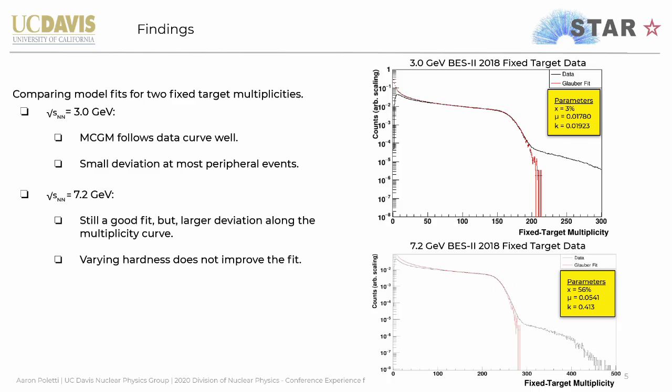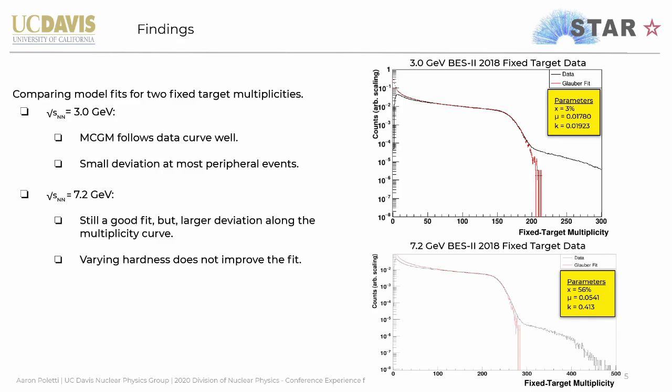In this study, I've analyzed energies in the fixed target range with the free hardness parameter. At 3 GeV, the Glauber model fits the multiplicity curve well, with small deviations in the most peripheral events. You can see the hardness at 3%, which is below RHIC's value.